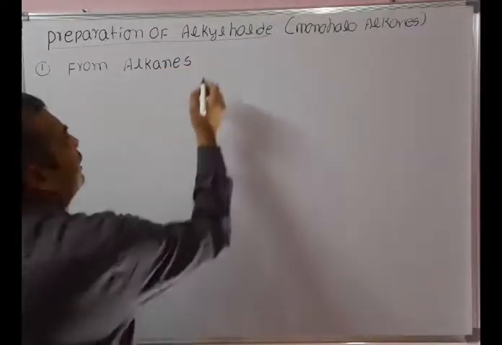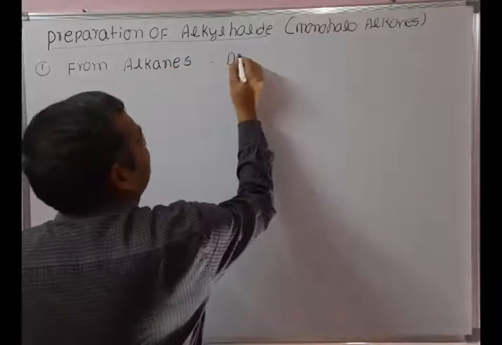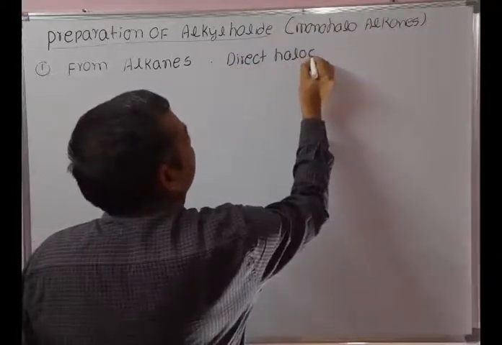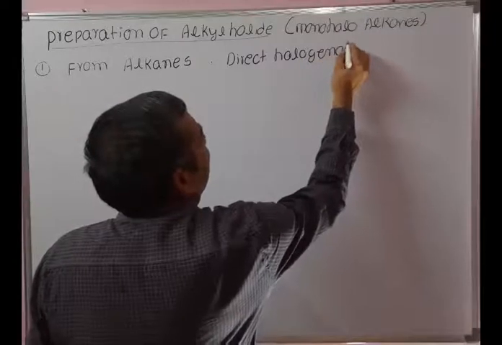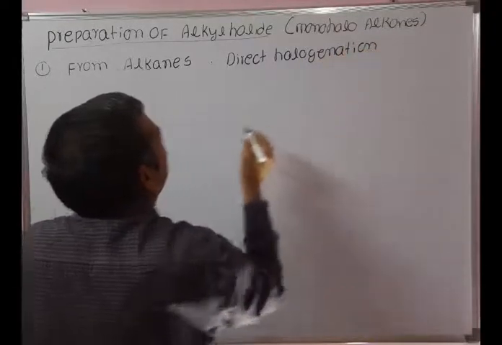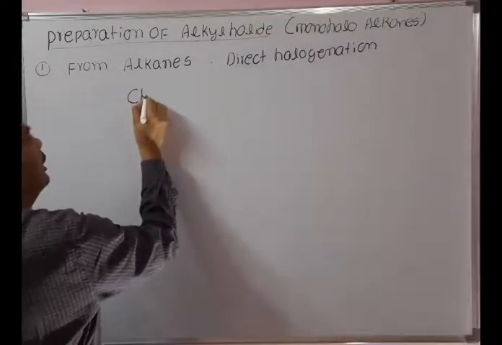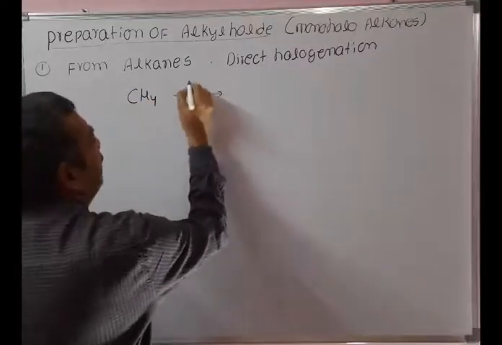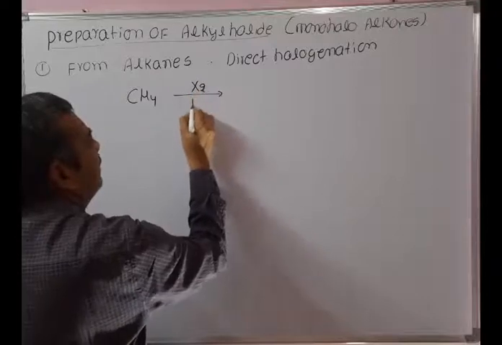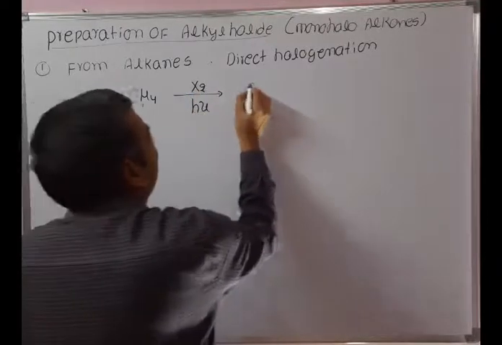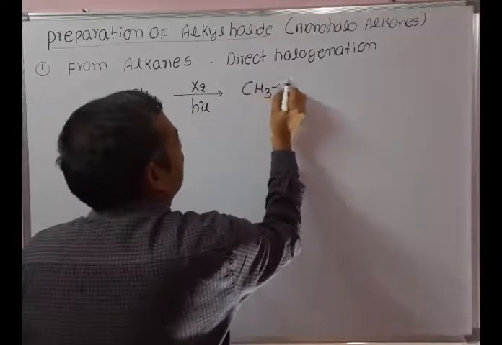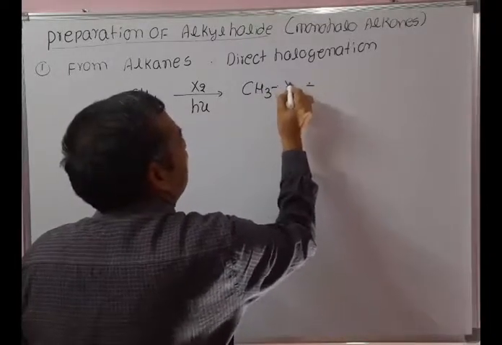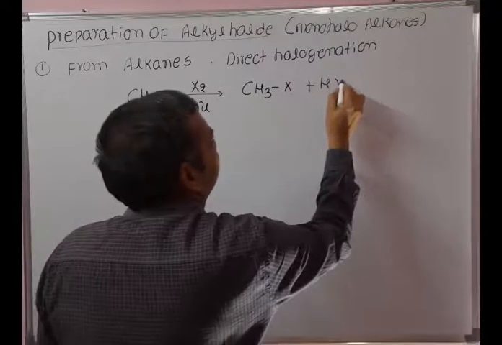We can call it direct halogenation. For example, when methane reacts with a halogen in the presence of sunlight, we get CH3X plus HX.